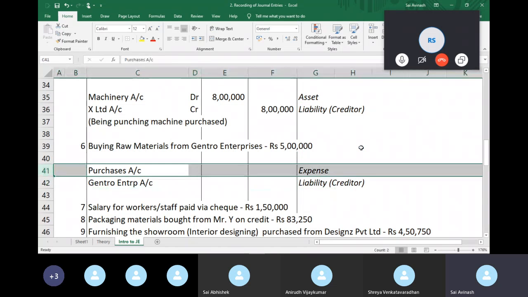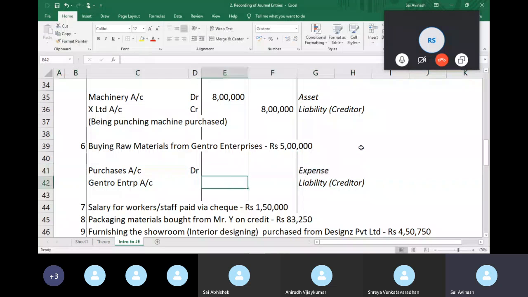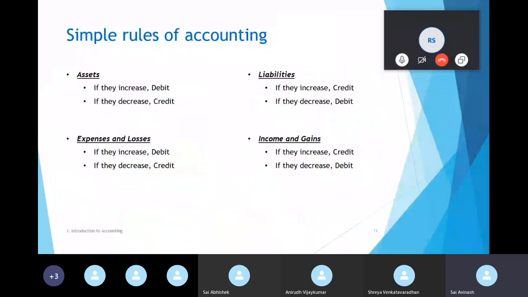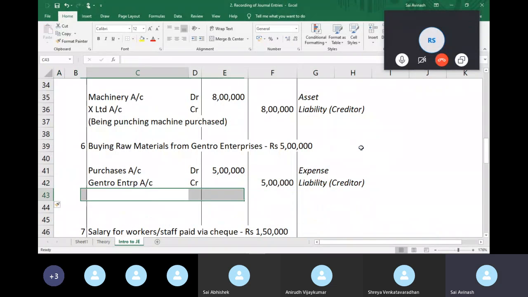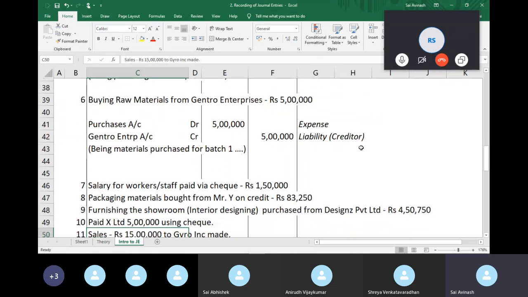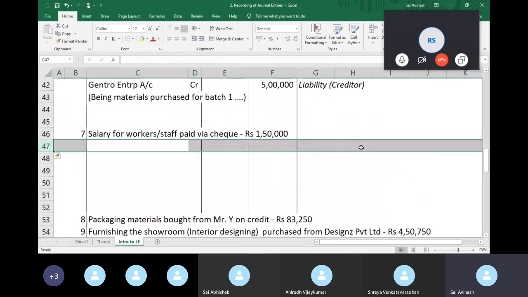So when purchases increase, I debit. When expenses increase, you debit them, similar to assets. And when liabilities increase, you credit them. And the value is 5 lakh. And again, the narration being materials purchased for batch one. Okay, let's go on to the next transaction.